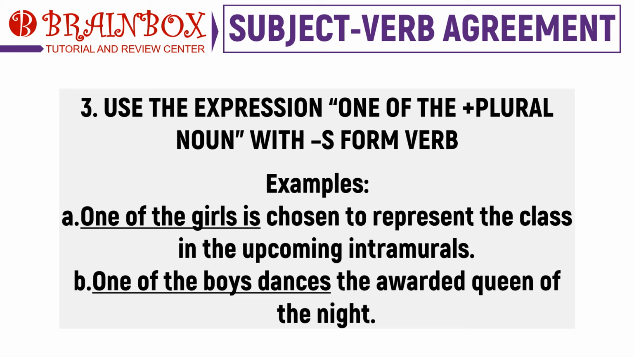For sentences with phrases like "one of," the subject will be in plural form. However, it is the rule in subject-verb agreement that even though the subject is in plural form, the verb it must take should be with an S form. For example, one of the girls is chosen to represent the class in the upcoming intramurals. One of the boys dances the awarded Queen of the Night.